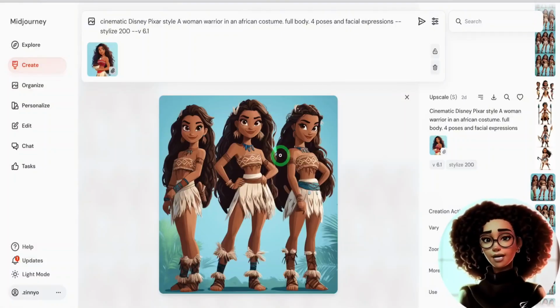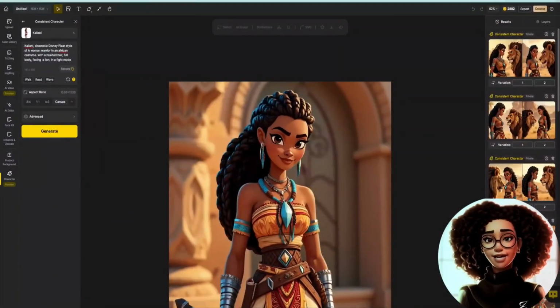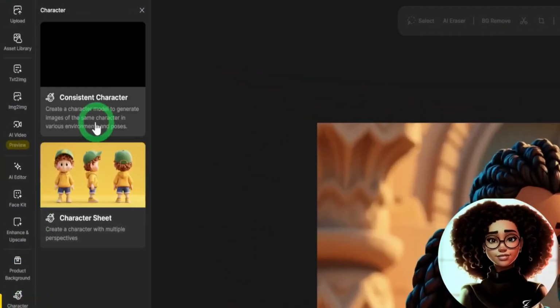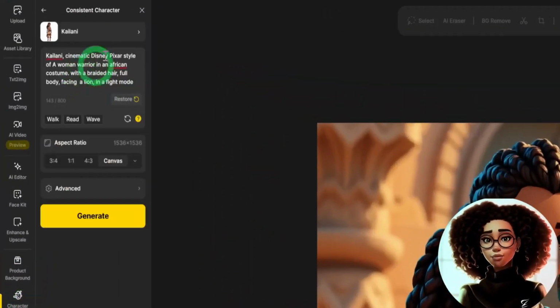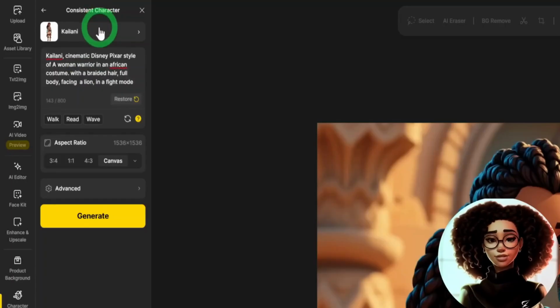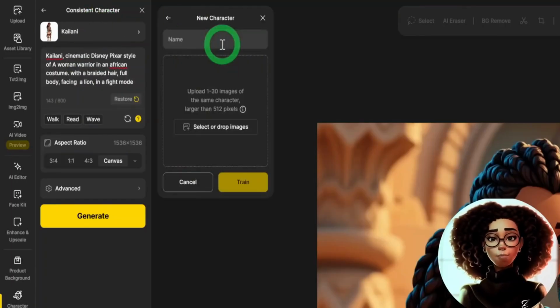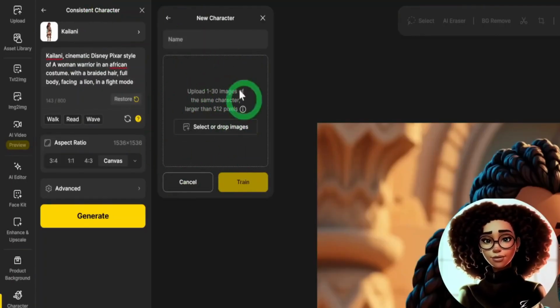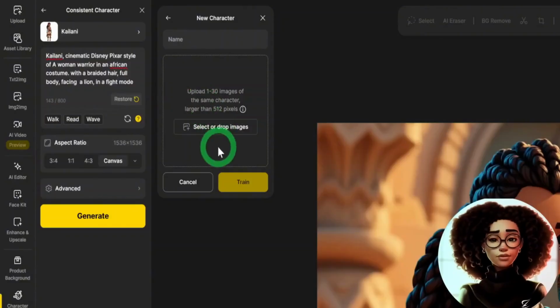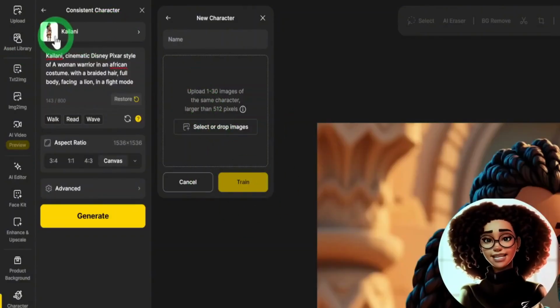To create the model, I will use Dzine AI. It's one of those tools that I've talked about a lot on this channel, and I love their output. Once you log into the tool, come to here, the character, and then choose consistent character. Then you can go ahead and click on the top and click on a new character. Go ahead and upload all the images that you have cropped out and train the model. I have trained one here, or if you prefer, you can generate the images within Dzine AI and then use it to train the model.